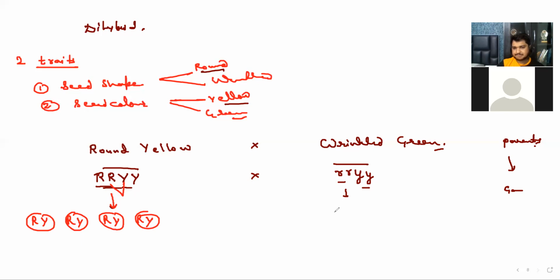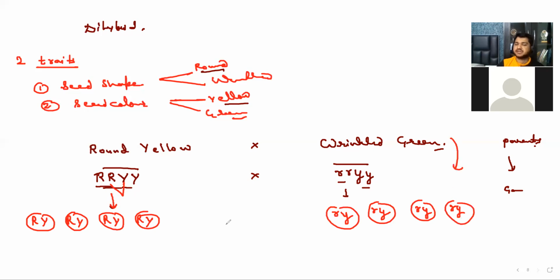Now, can you tell me the gametes of this wrinkled green? Little r, little y, little r, little y. Same thing but lowercase, all of them. So they have four gametes. Did this parent have all gametes same or different? Same. This parent also has four gametes, same or different? Different than the other one, but same for each other.